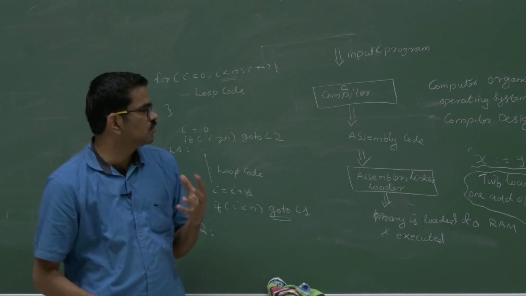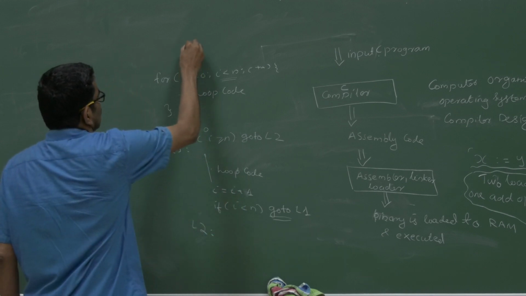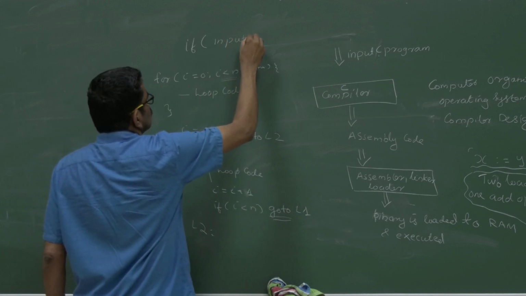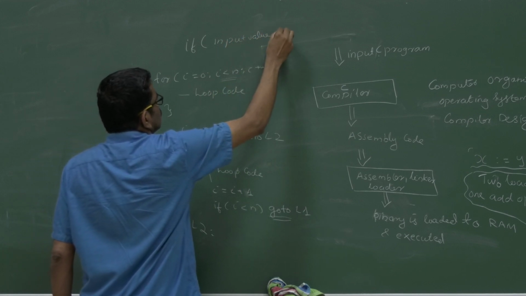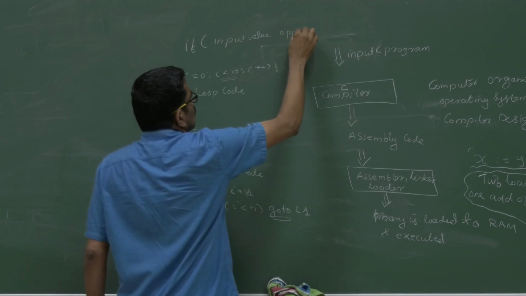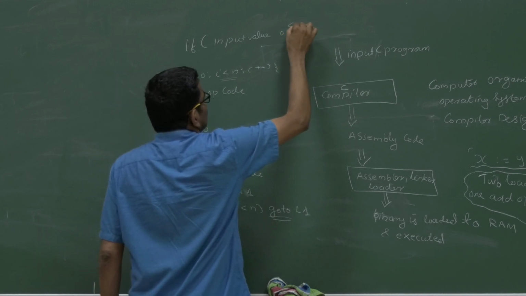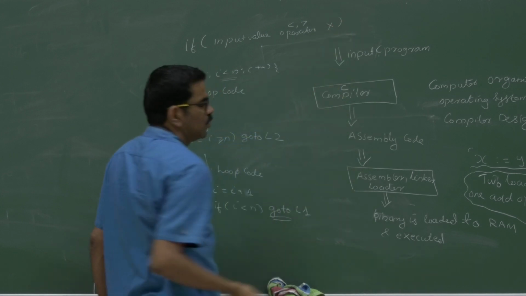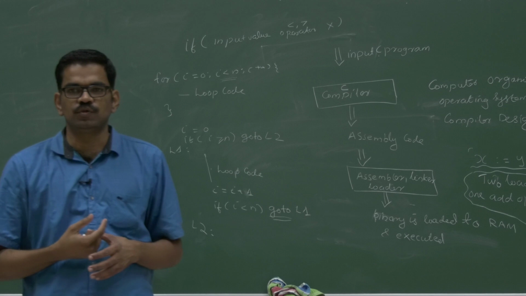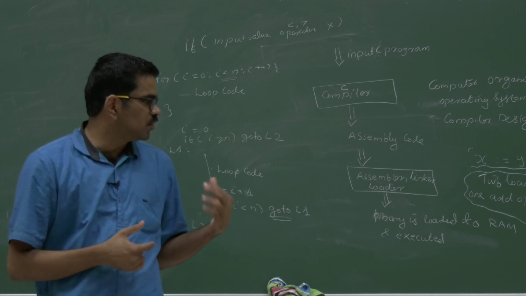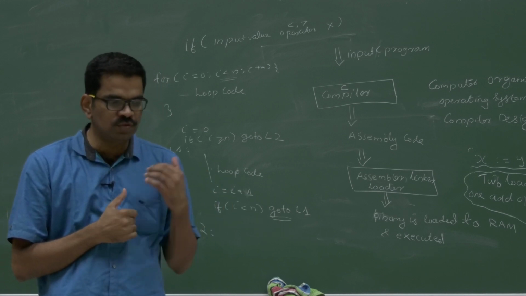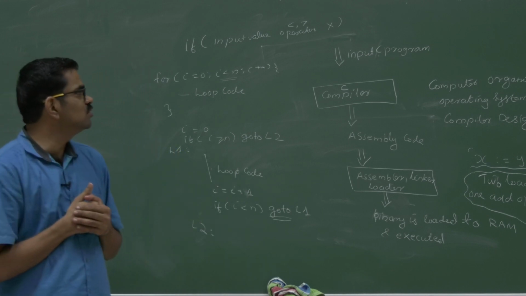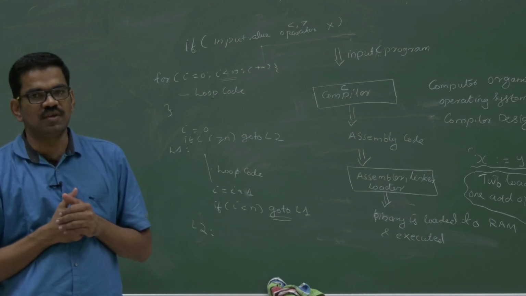But if it is inside a for loop with some condition, like if the input value with some operator, like less than or greater than, some value x, then how many times it executes depends on the input. So there will be a worst case and a best case, as we saw in the FindMax example. Obviously we will be looking at the worst case scenario.